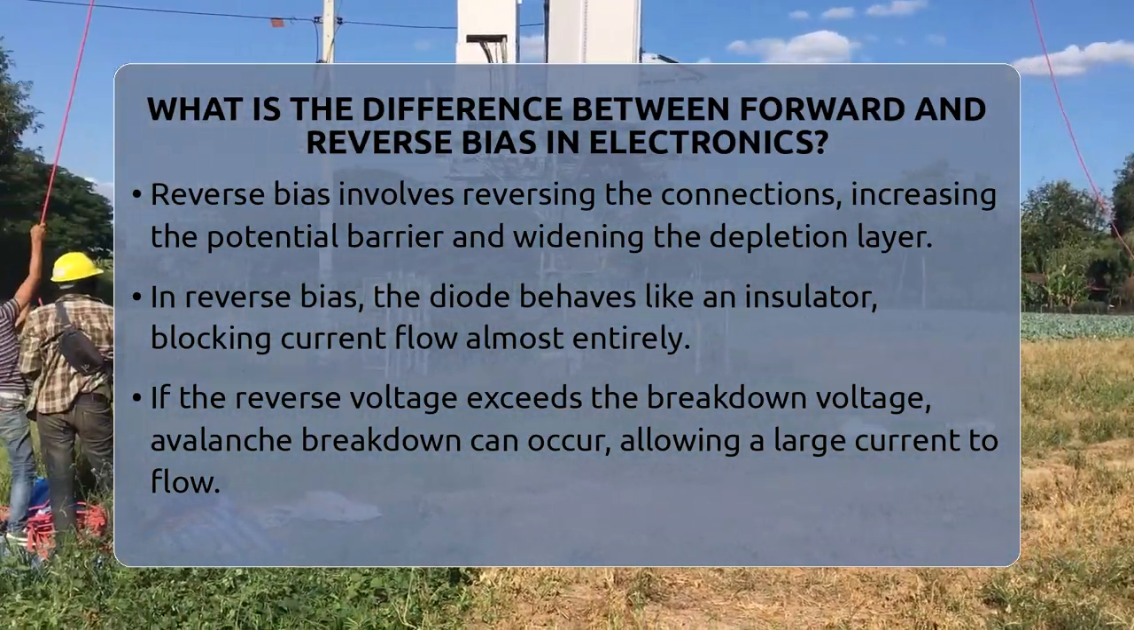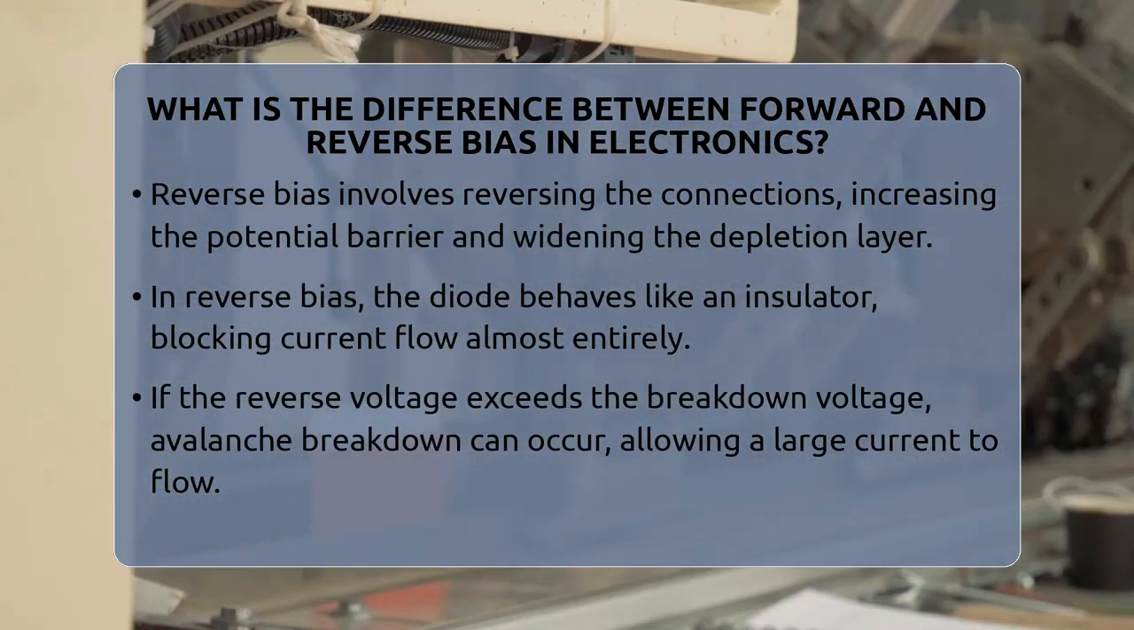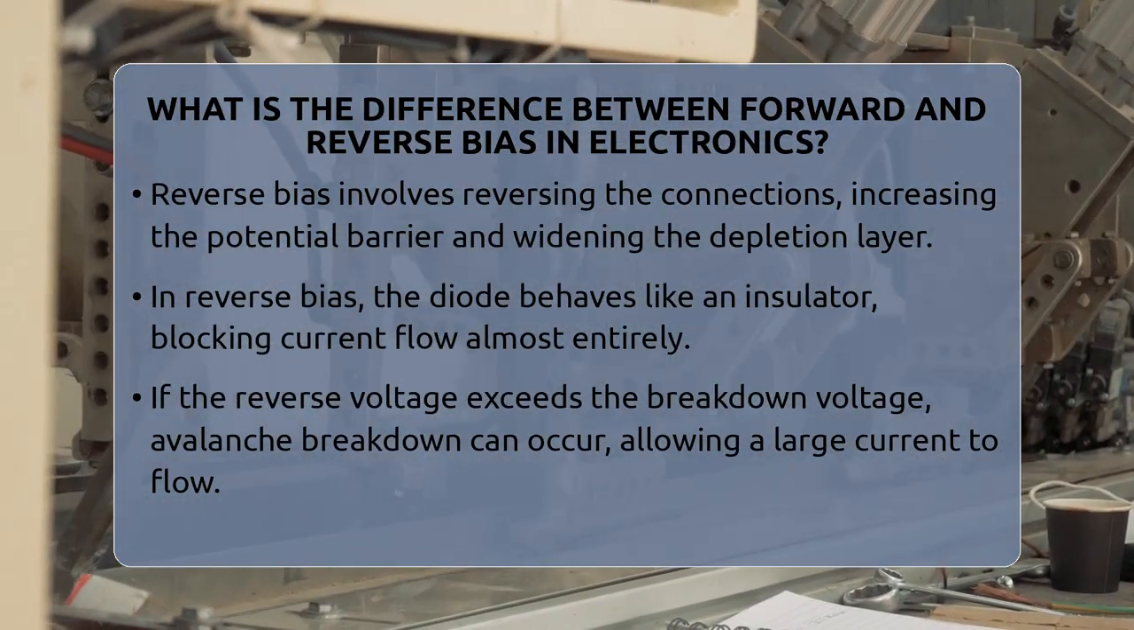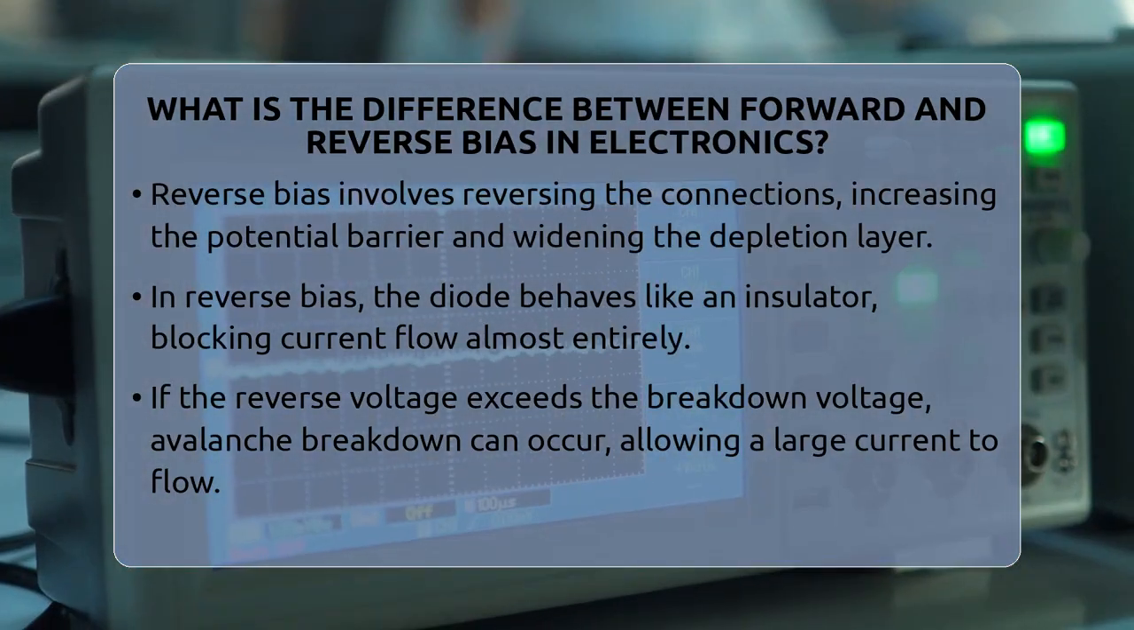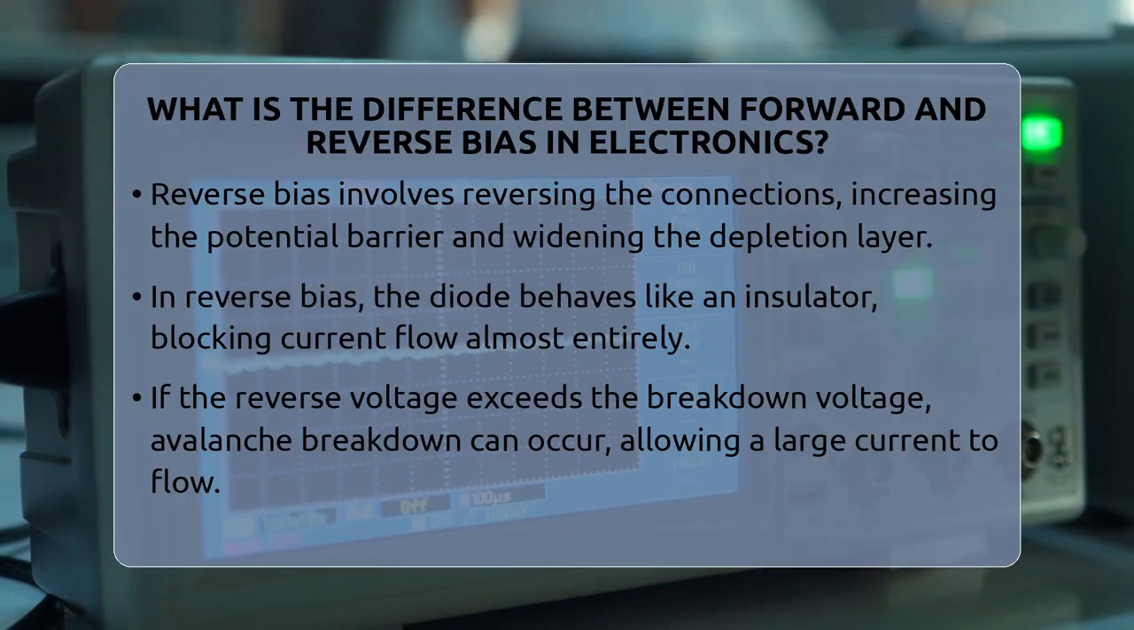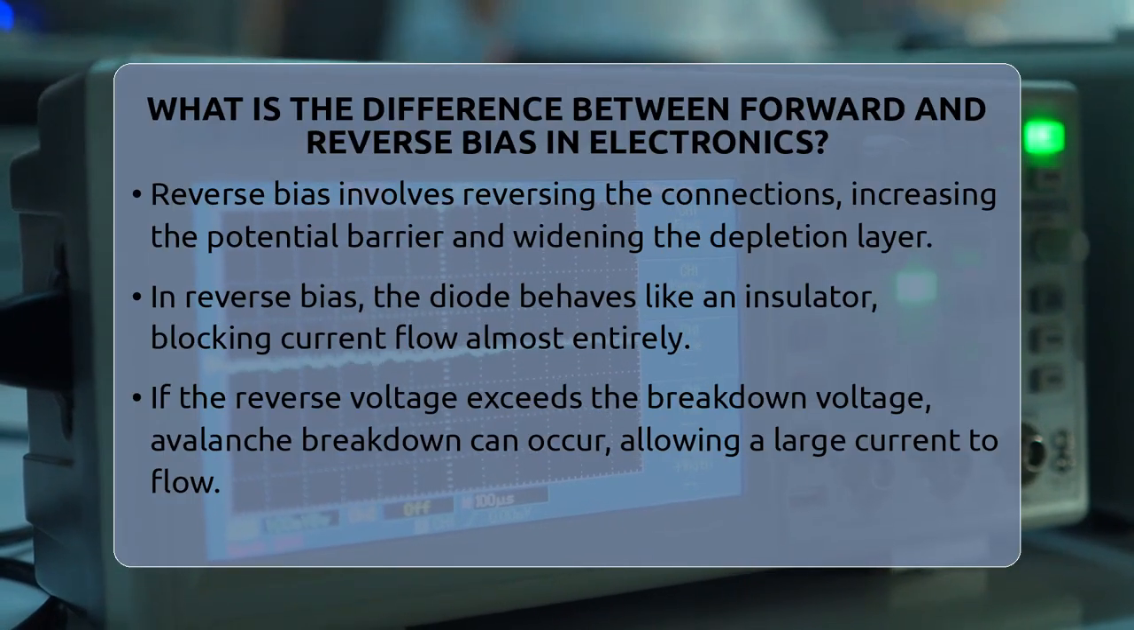Now, reverse bias is quite different. Here, you flip the connections. The positive terminal connects to the n-type material and the negative to the p-type. This setup causes the external electric field to reinforce the internal potential barrier.